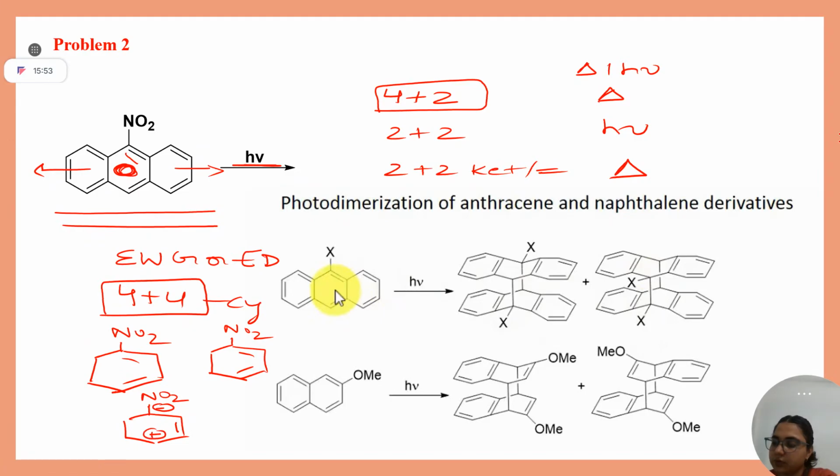And this molecule will also have the same polarity, negative charge and positive charge. Now, students, see, if you want these molecules to have 4 plus 4 cycloaddition, this negative will go with this carbon.